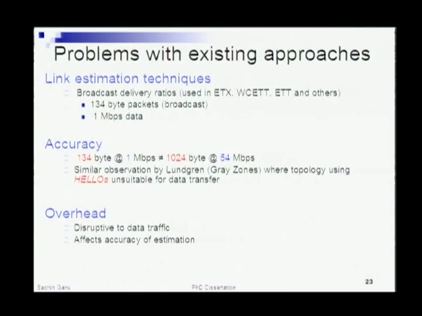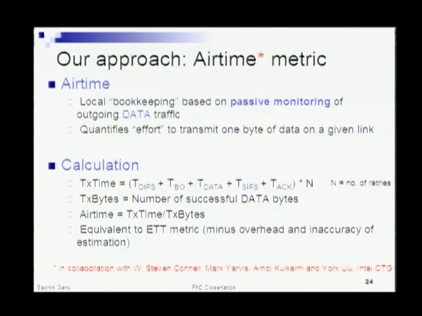To add to it all, since you are already adding some extra probing overhead, it might actually be disruptive to your ongoing data traffic and might bias the accuracy of your estimation. So in our approach, we propose a completely passive approach, where every node just does local bookkeeping based on the outgoing data traffic that it is sending out. And the simple calculation is essentially this.